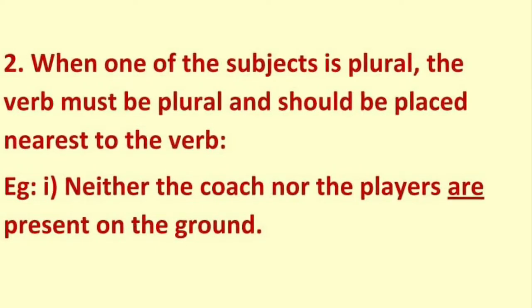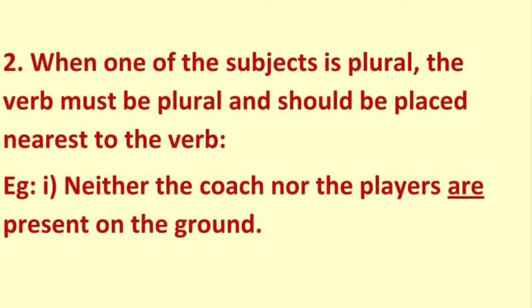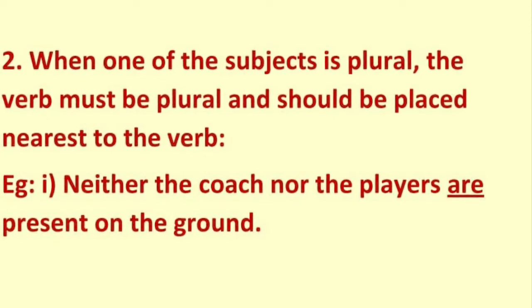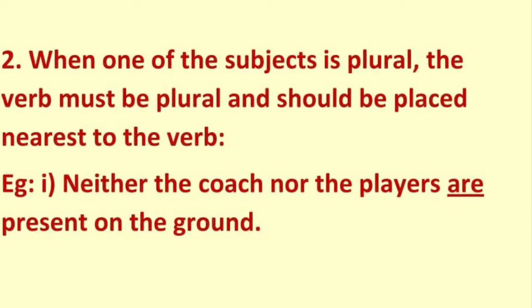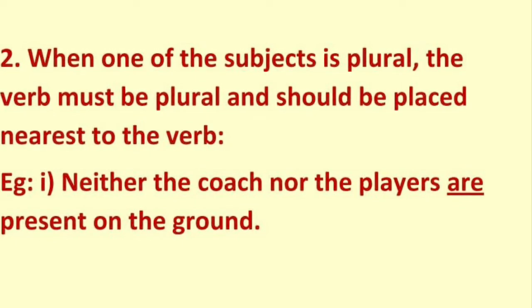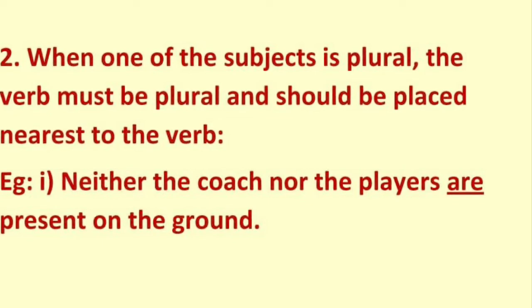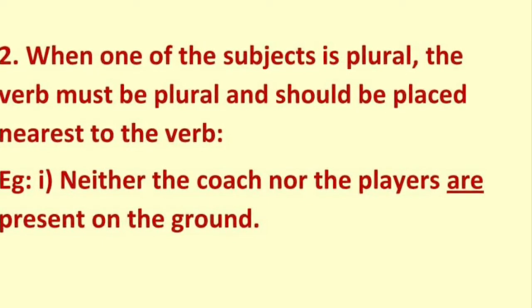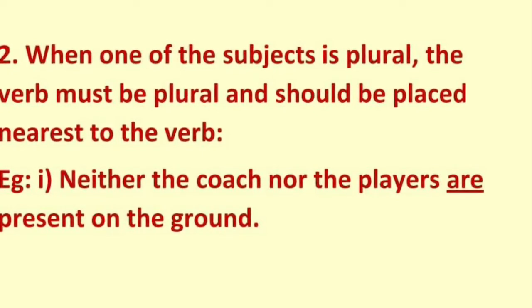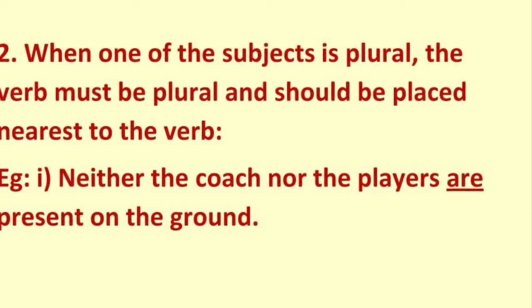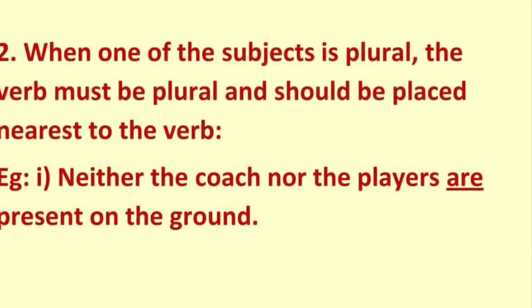Now let us take the second case. When one of the subjects is plural, the verb must be plural and the plural subject should be placed nearest to the verb. Let us see the example. So here in this case, one of the subjects is singular and the other one is plural. So in that case, the singular subject should come first, then the plural, and it should be placed nearest to the verb.